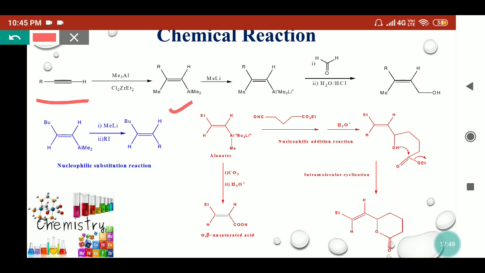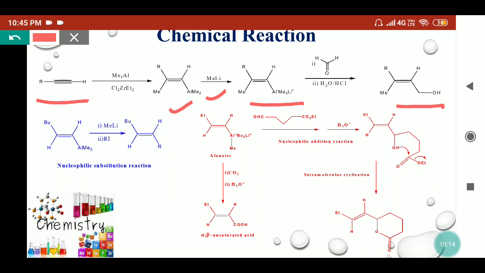These vinyl alanes are further treated with the organolithium, so they will provide the alanate species. These alanates are reactive towards the formaldehyde, and they will provide the primary alcohol, or we can say this is an allylic alcohol. These alanates are also useful to form the new carbon-carbon bond by the nucleophilic substitution reaction.